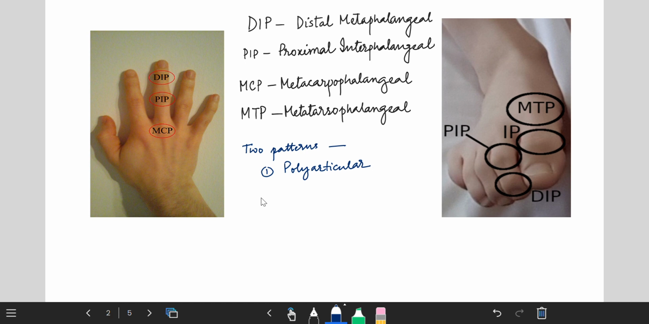Okay, the second pattern is the palindromic pattern. In this pattern, the patient feels pain and swelling in one or two joints that may last for a few days to weeks, then completely go away. Later it returns again, in the same joint or other joints, and this time with a much increased amount of pain. Okay, these are the two patterns followed by RA.